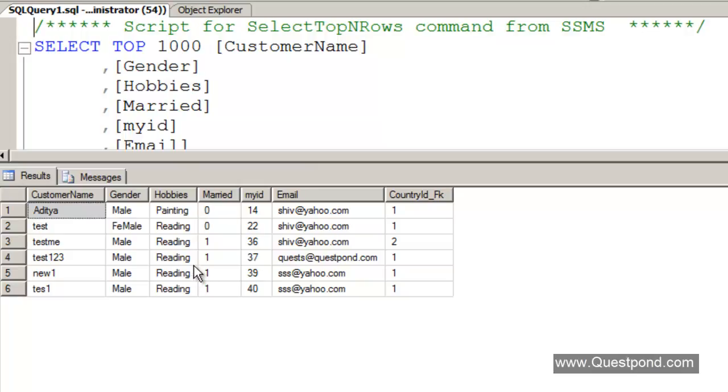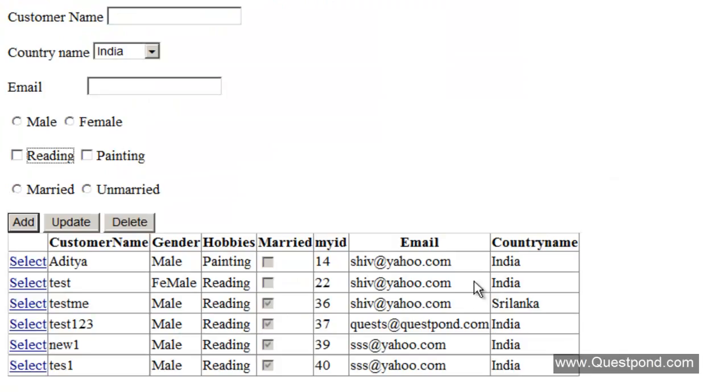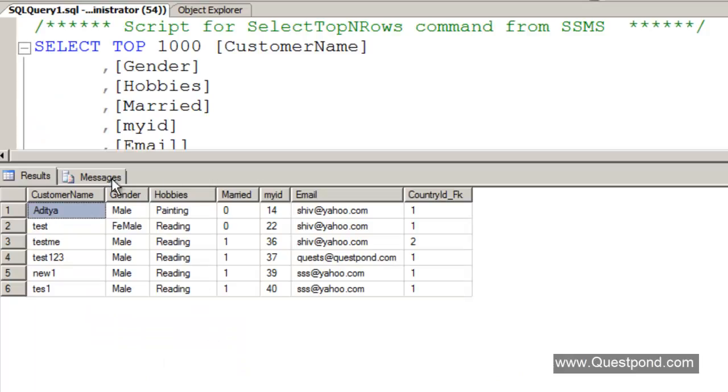Now, in this customer table here, we have one field called hobbies. And if you remember right, on the screen, hobbies is actually a checkbox. Checkbox means that one customer can have multiple hobbies. In other words, he is interested in reading as well as in painting. And if you see our current database design, it is actually not accommodating that one-to-many relationship.